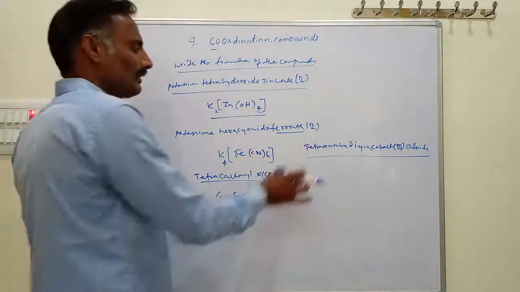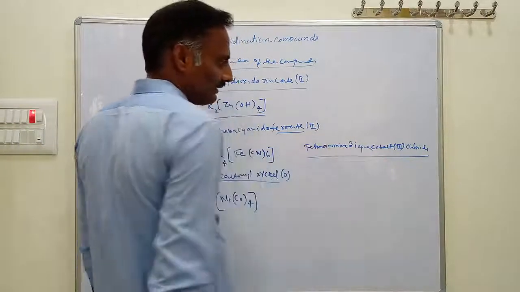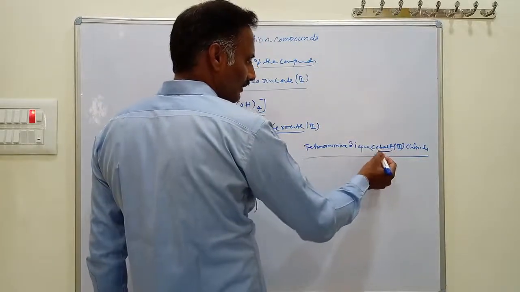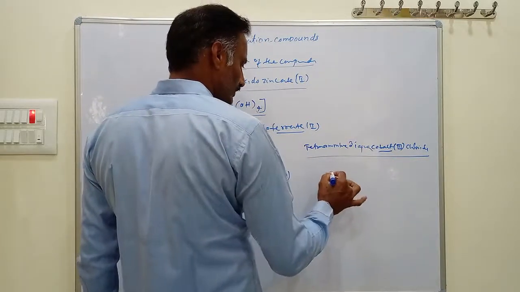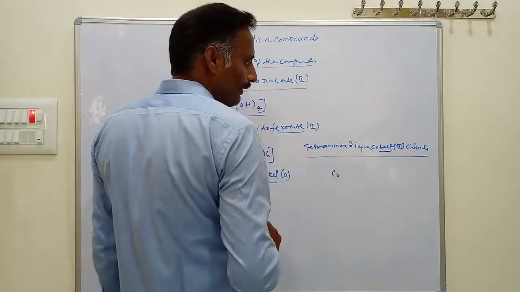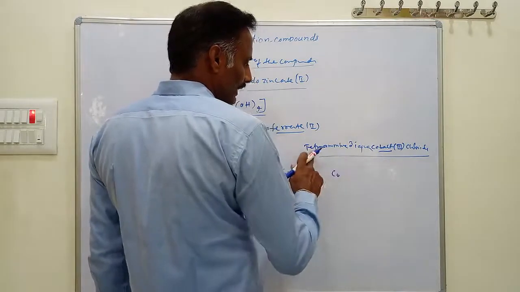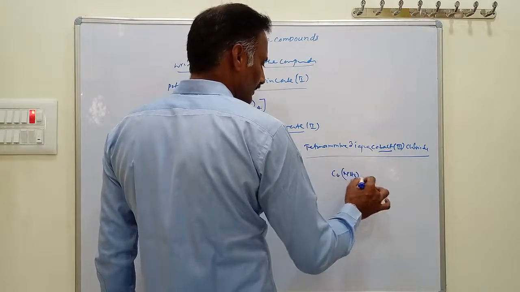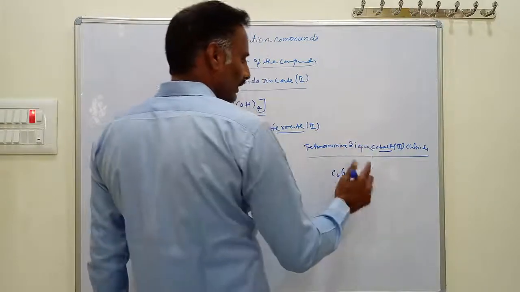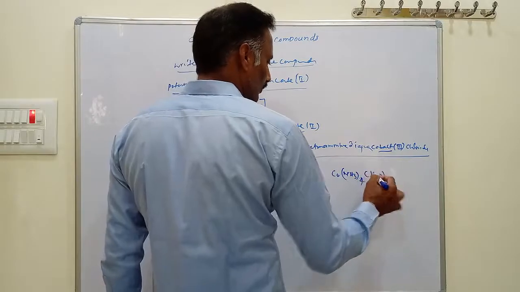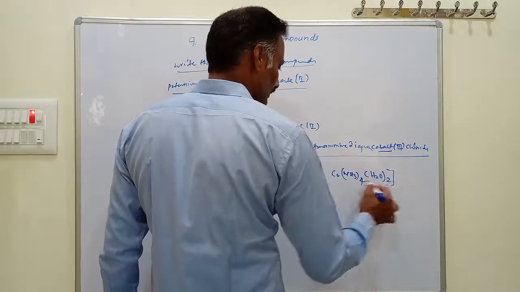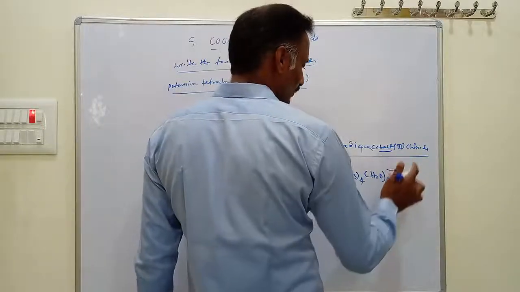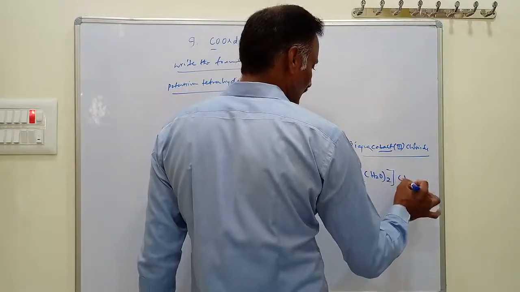By using this IUPAC name, we must write down the coordination compound formula. First, what is the metal? Cobalt. First, you write down cobalt. Next, tetraamine: tetra means 4 amines are there. Diaqua means 2 water molecules are present. Next, this is cobalt here, and this is called a chloride. Chloride is nothing but Cl.